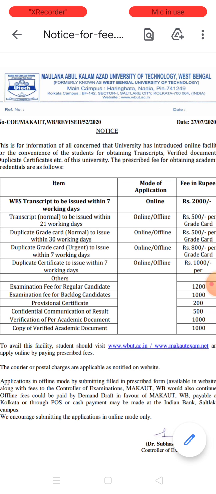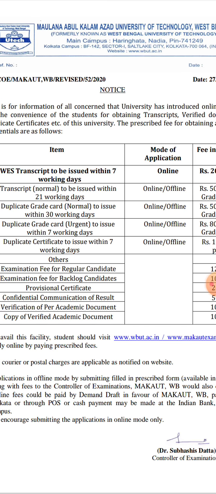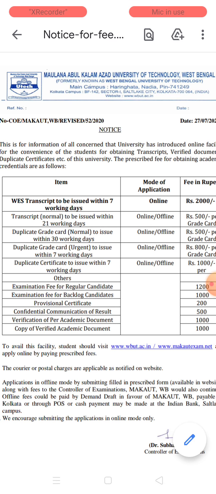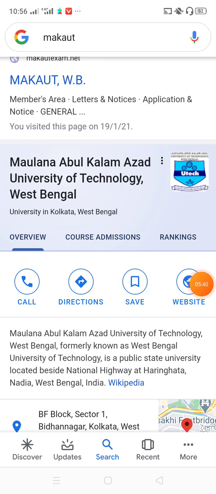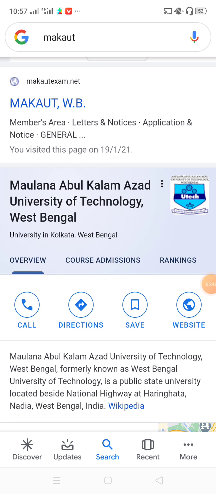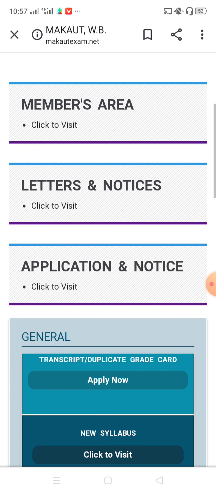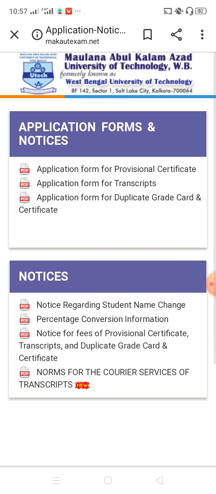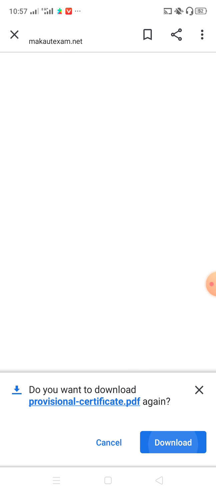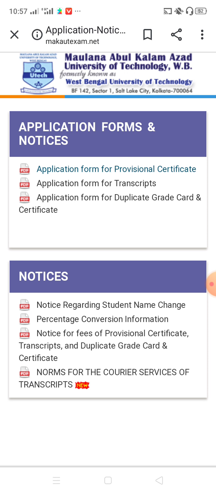But if you want the hard copy of provisional certificate, you have to visit the MAKAUT Salt Lake office. You have to go there. Now I am going to show you the procedure for provisional certificate. For provisional certificate, you have to go to this site, makautexam.net, and click here on application and notice. Here is the application for provisional certificate. Click here, download. A form will be downloaded.